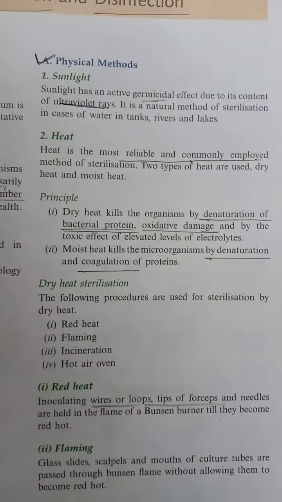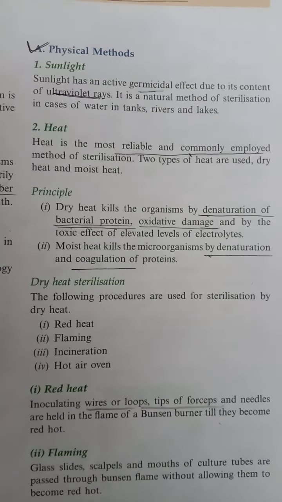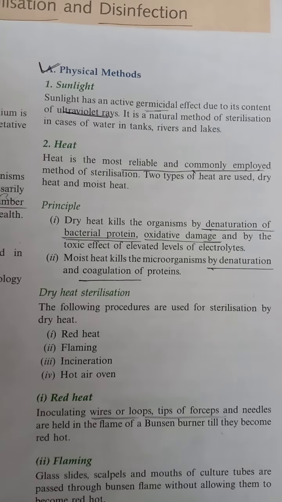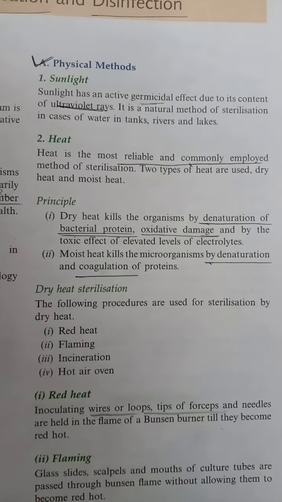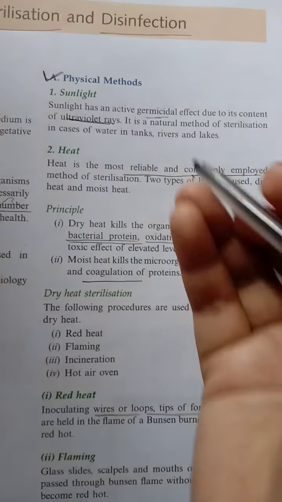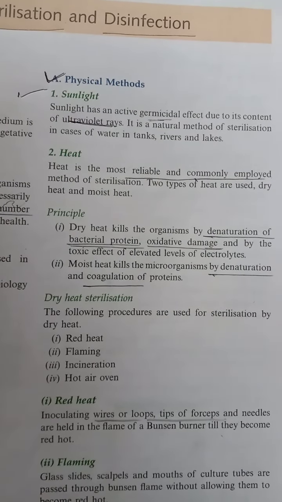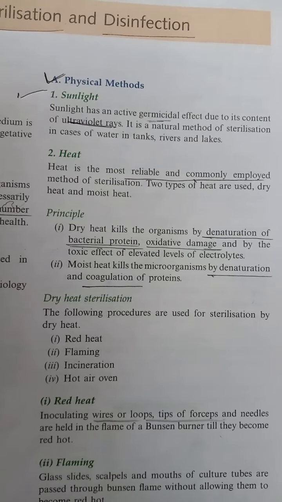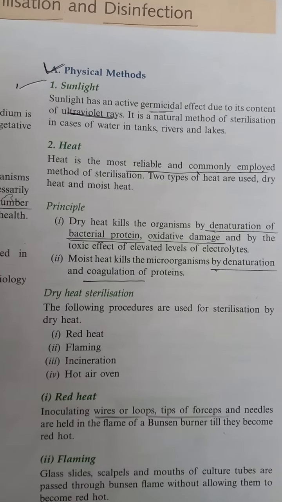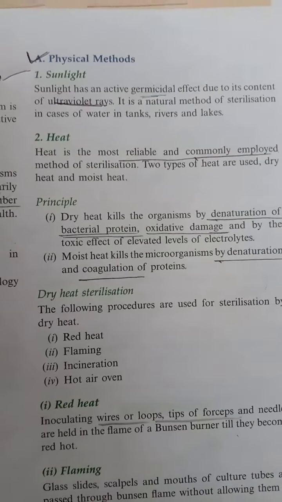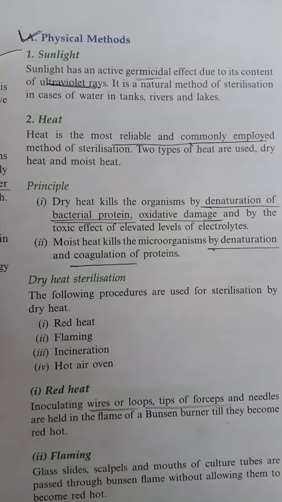It is a natural method of sterilization. Here one question: what is the natural method of sterilization? The answer is sunlight. Okay. It is a natural method of sterilization in the case of water in tanks, rivers and lakes. So sunlight is complete.